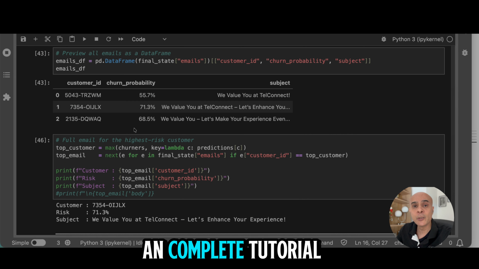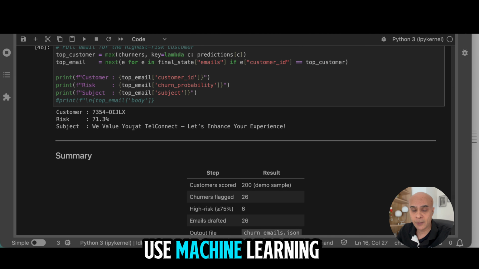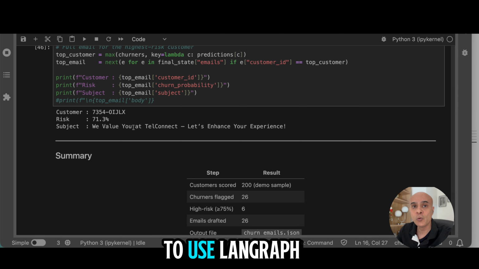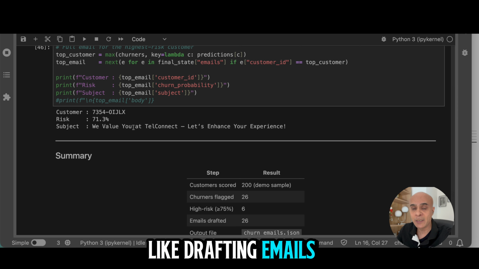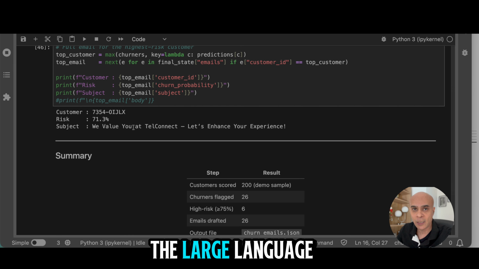So this was a complete tutorial of how to use machine learning to predict churners, and then how to use LangGraph agents to create an automation which is going to take all the machine learning models and take some actions like drafting emails, which is also then connected to the large language model.